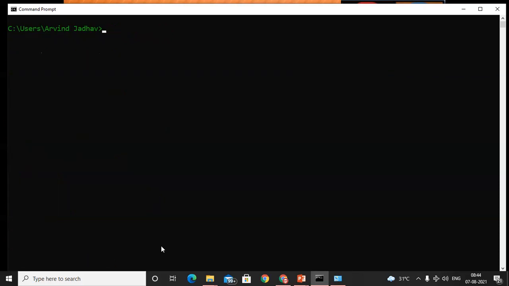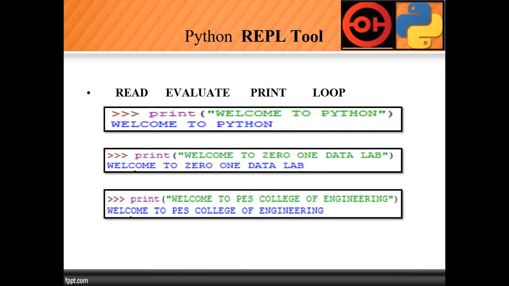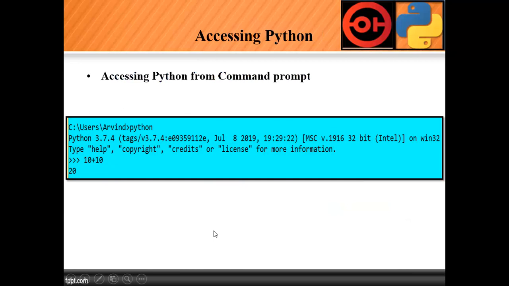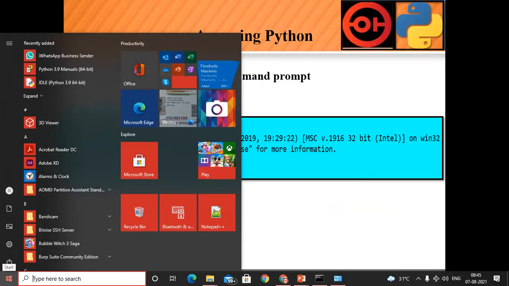Clear the screen: CLS command. CLS is used to clear the screen on Windows. So we perform the same thing on the Python REPL tool. These are the number of operations. Next, accessing Python from the command prompt. We already did that, but again I will show you.